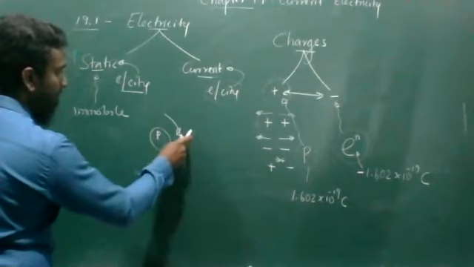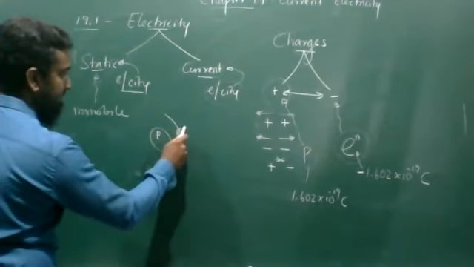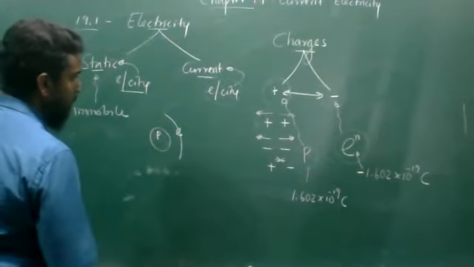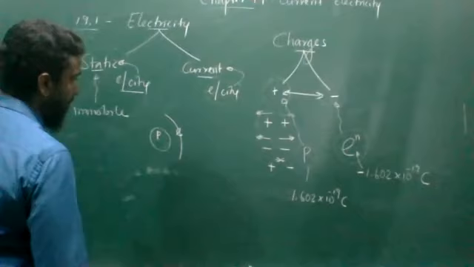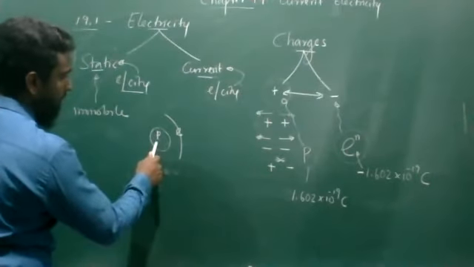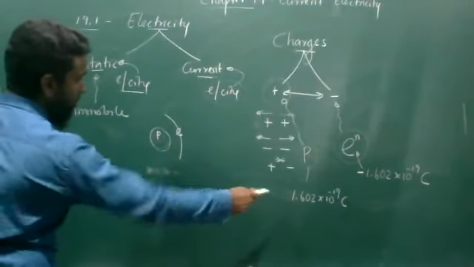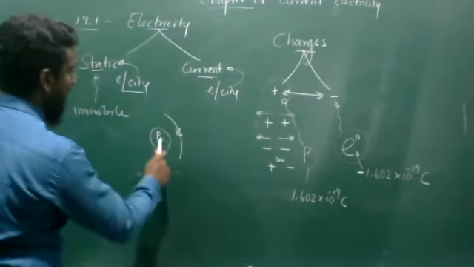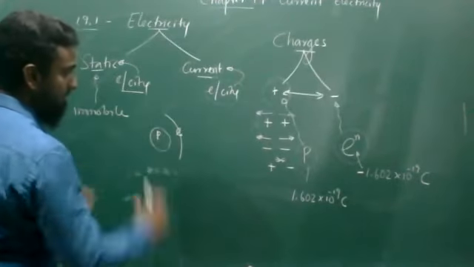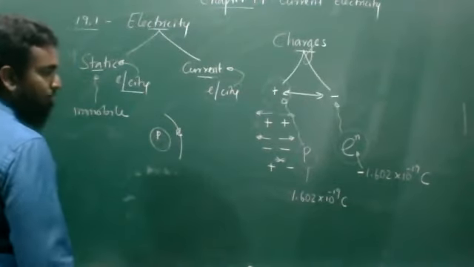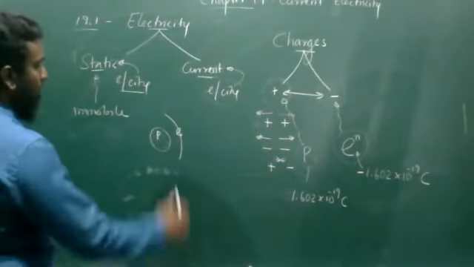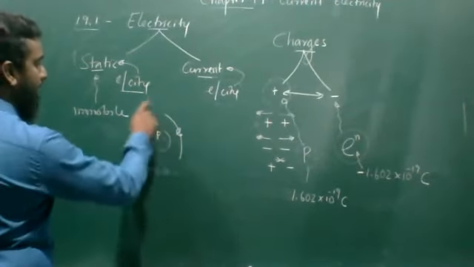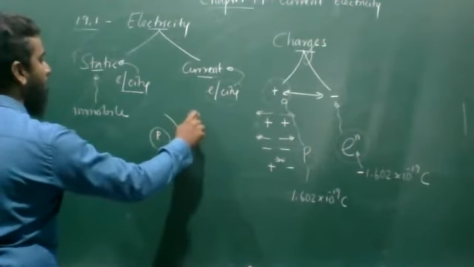If you take the amount of charge present in this, it is going to be 1.602 into 10 to the power of minus 19 coulomb. In one proton, this amount of coulomb is there. Then both have the same amount of charges in opposite natures. Therefore, these two are going to make this hydrogen atom neutral.